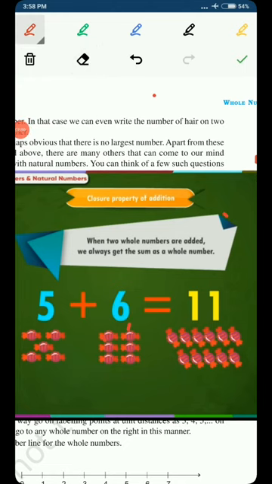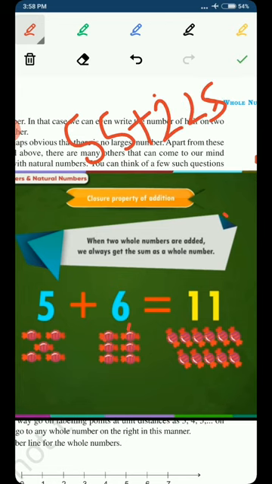Either you are adding a smaller number to a larger number, or you are adding a larger number to a smaller number, like you are adding 55 to 225. Now you are adding a smaller number to a larger number. Earlier you have added a larger number to a smaller number, but when you add them, you will get 280. So 280 is also a whole number.